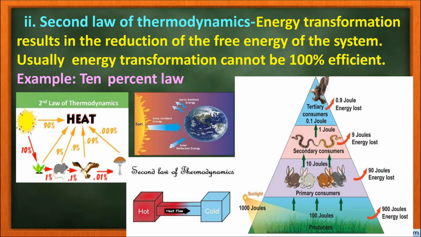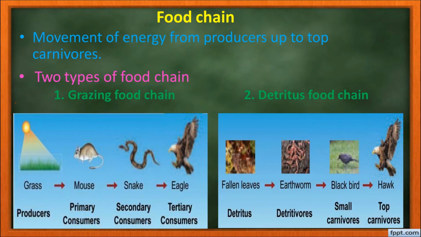So it goes on like that, and this is called the 10% law. The transfer of energy is an irreversible natural process. Now let us learn about the food chain. The movement of energy from one trophic level to another is called a food chain. It moves from the producers to the top carnivores.